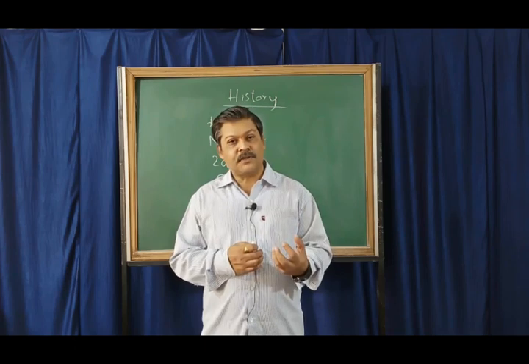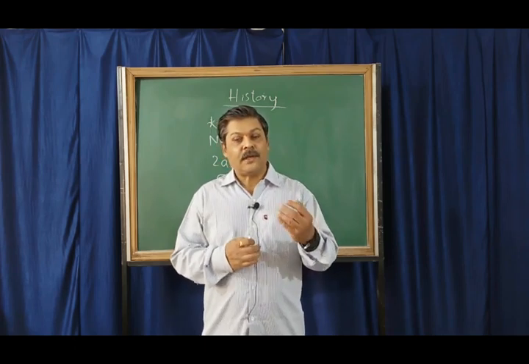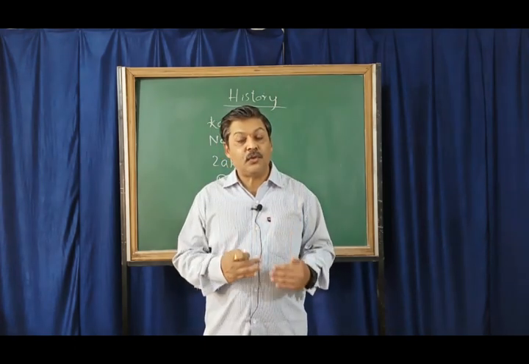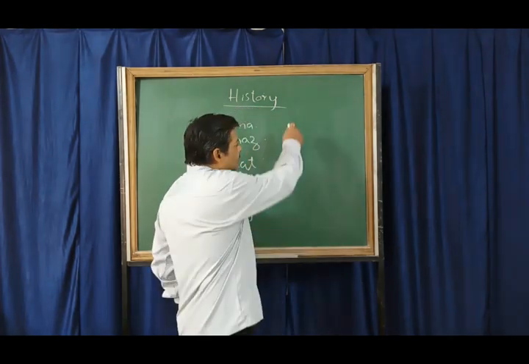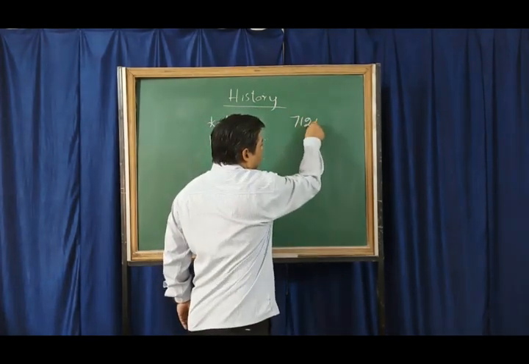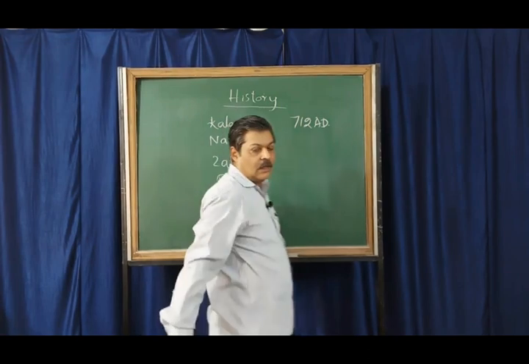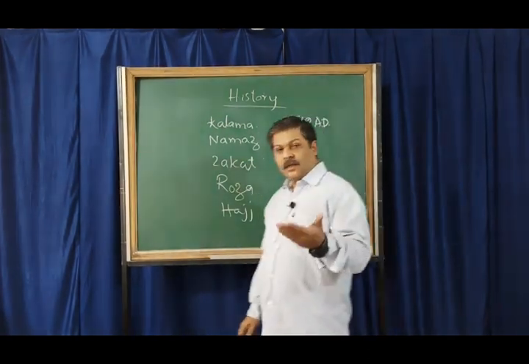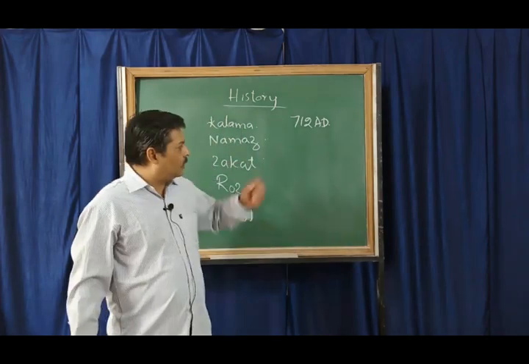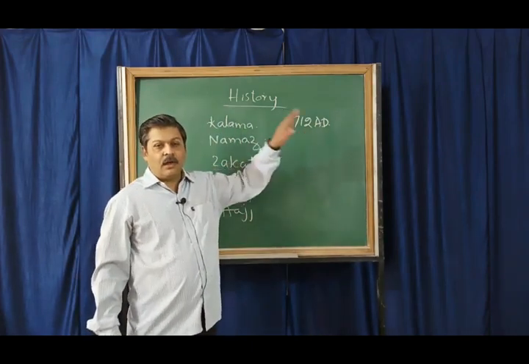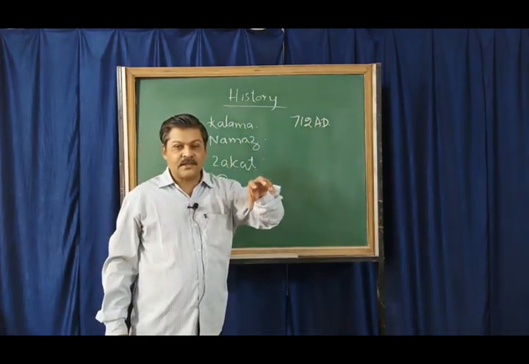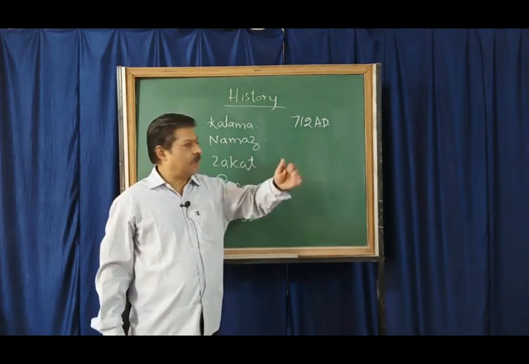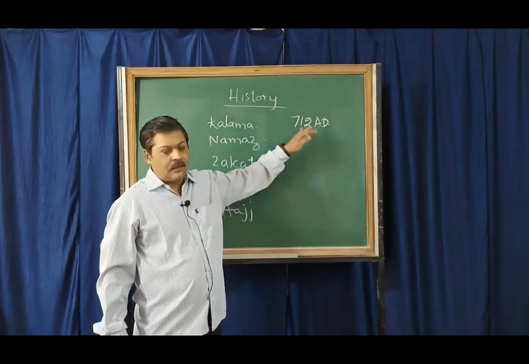And the Arabs were the first Muslim community to invade India in 712 AD. The invasion was on the territory called Sindh, which is today part of Pakistan.